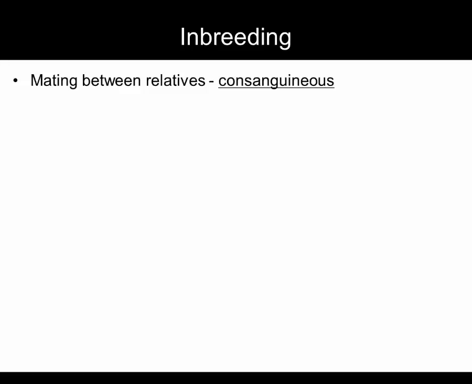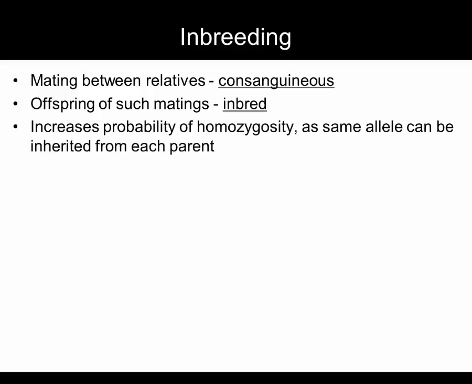Let's go over some inbreeding terminology. Matings between close relatives are called consanguineous, and the offspring of such matings are called inbred. Such offspring are more likely to be homozygous because they can inherit the same allele from each parent.